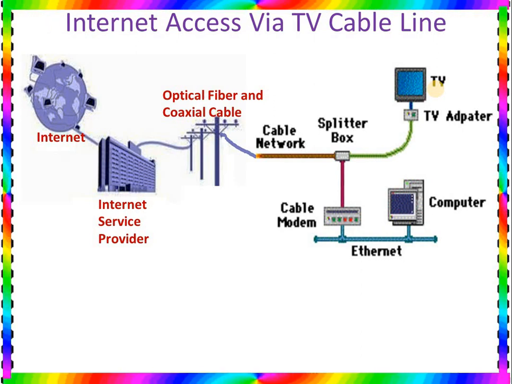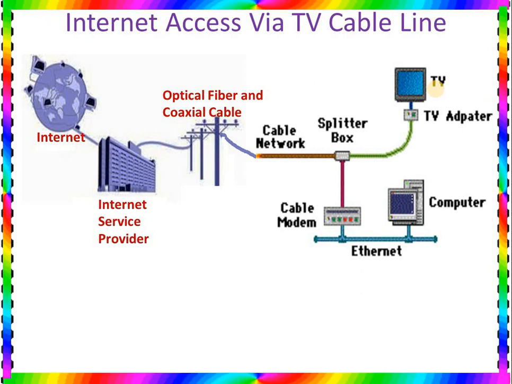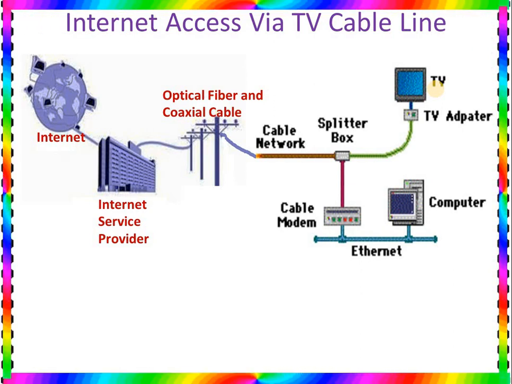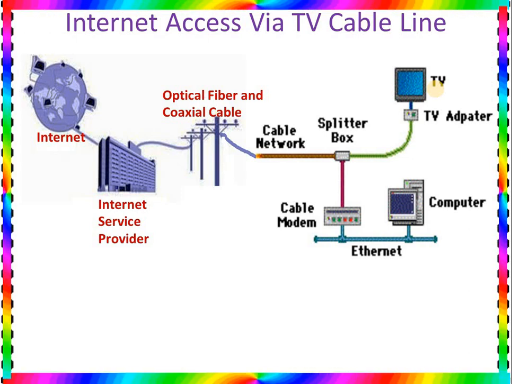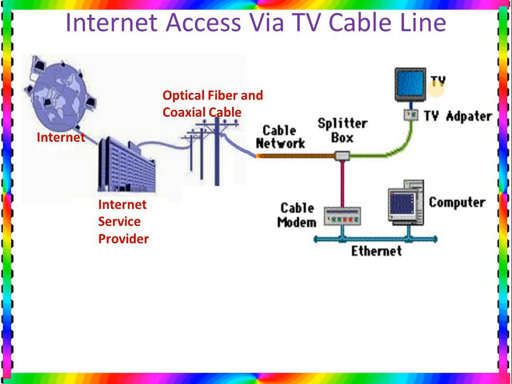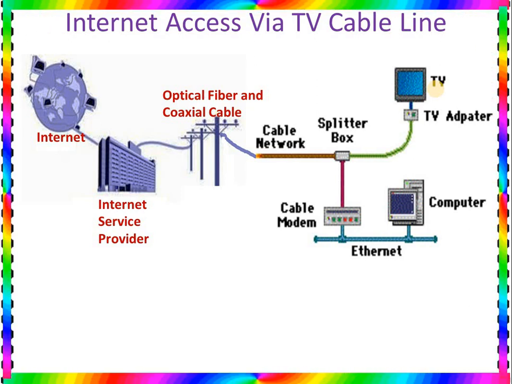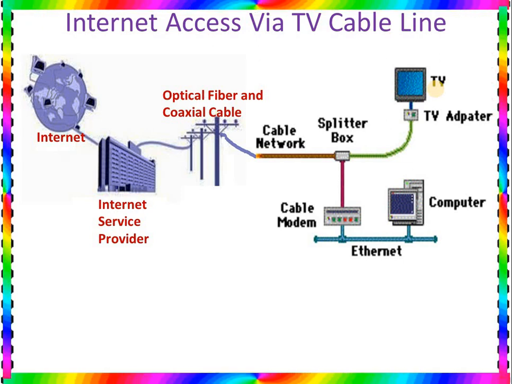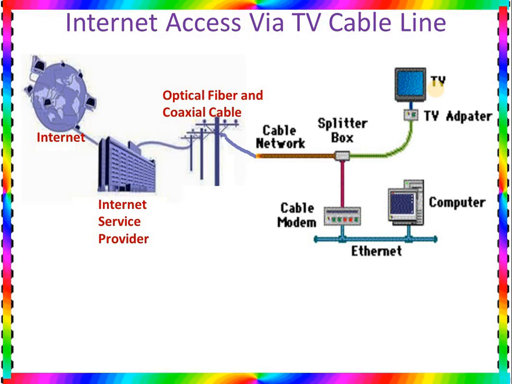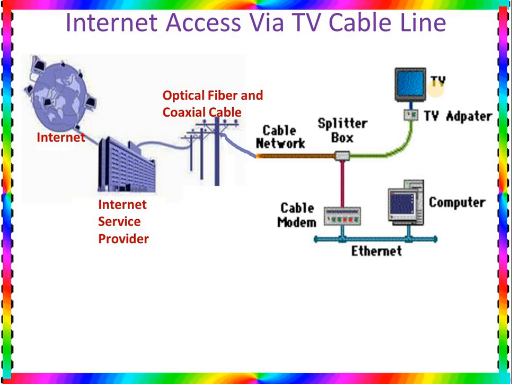Then the next is how we can get internet by TV cable, because TV cable is also very popular. Just like telephone lines, TV cable is very popular these days. Nowadays many people don't have a telephone at their home, but most people have a TV at their home. So we can say most TVs nowadays are connected with the TV cable network. So the TV cable network can also be used as a computer network, or used to connect with the internet.